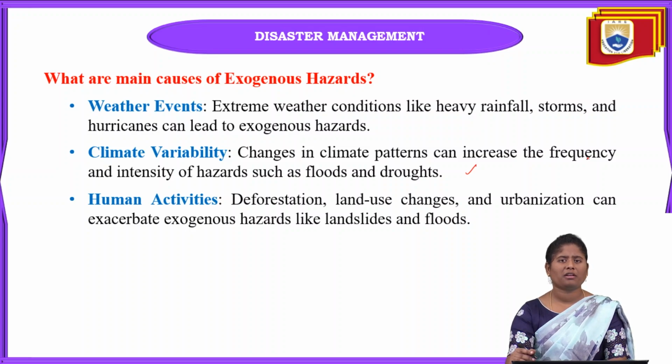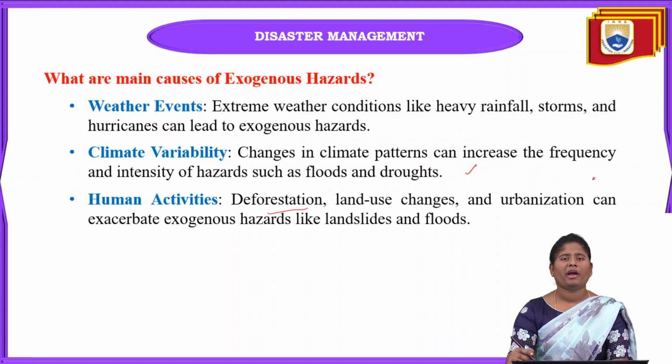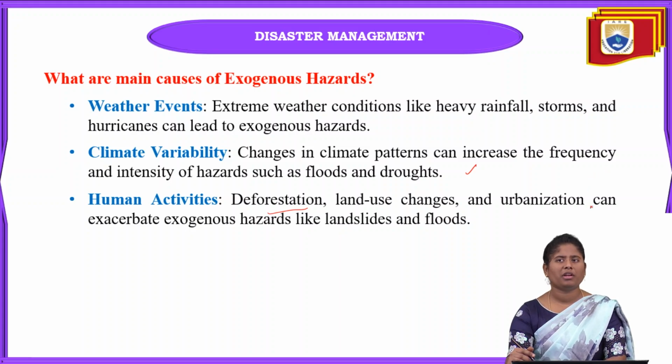And next one is human activities. Means because of humans, what are the exogenous hazards we can see? Deforestation, land use changes, and also urbanization. Because of the development of urban areas, we are cutting the trees. That is also one of the biggest impacts towards the climatic conditions. Deforestation is the biggest impact towards climatic change. And these can also aggravate the exogenous hazards like landslides and floods here.